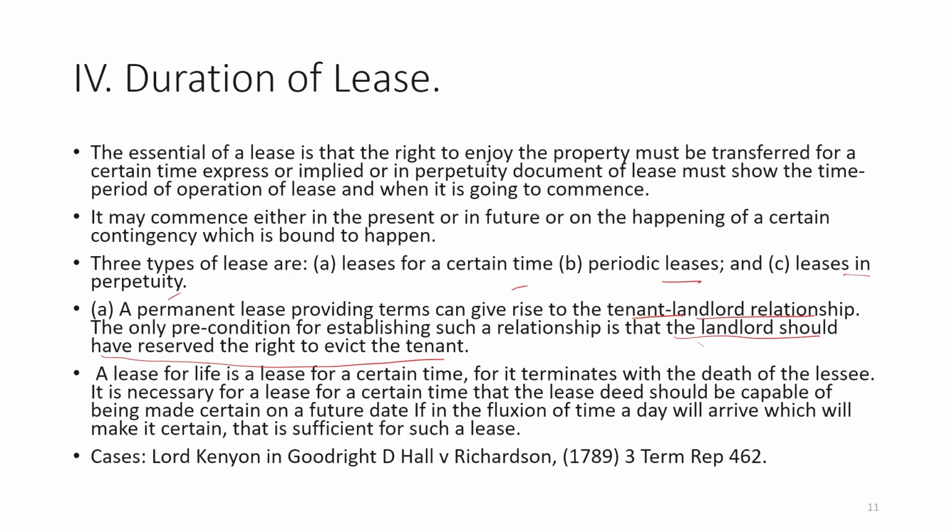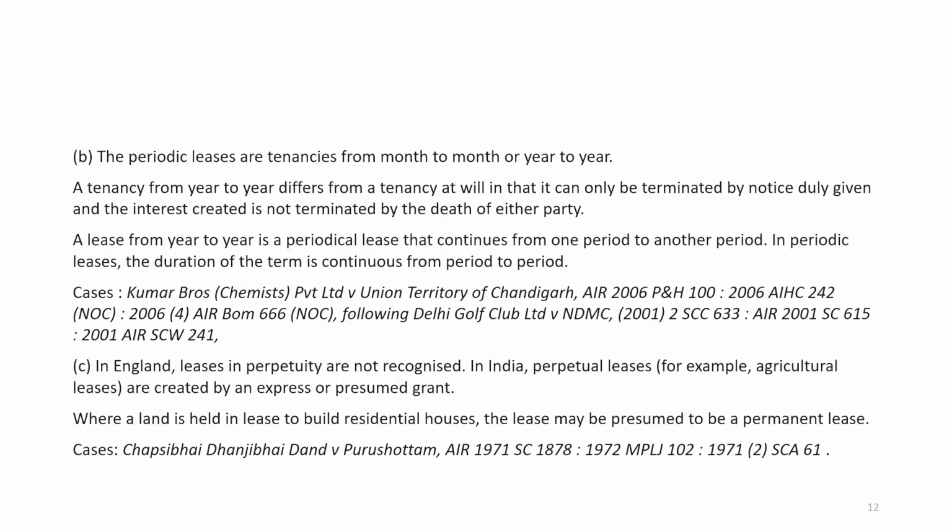The lease for life is a lease for a certain time, and it terminates with the death of the lessee. It is necessary for a lease for a certain time that the lease deed should be capable of being made certain on a future date; if in the fluxion of time a day will arrive which will make it certain, this is sufficient for such a lease. That means those kinds of incidents which are bound to happen must be mentioned, then it will be called a certain time lease.